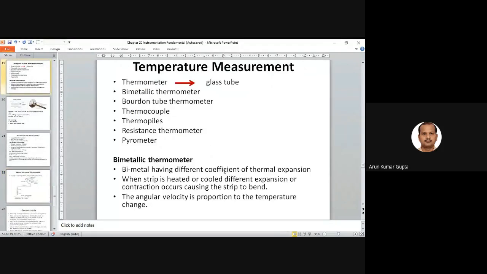Now, next is temperature measurement. Temperature measurement means we have the glass tube thermometer, bimetallic thermometer, mercury tube thermometer, thermocouples, thermopiles, resistance thermometer, and pyrometer. So I think